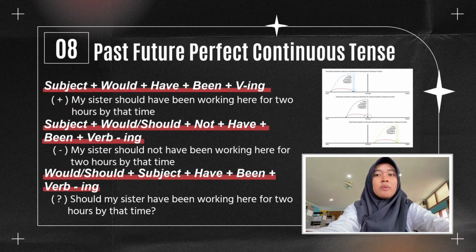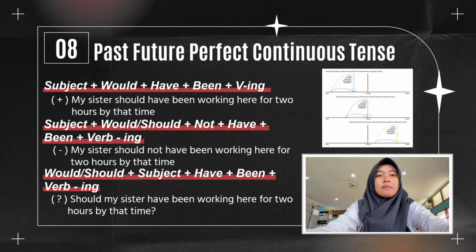or past, or before or while another action or event happened in the future or past, regardless of the fact that the idea has not been proved to be true. The positive structure is subject plus would or should plus have plus been plus verb-ing. The example is: my sister should have been working here for 2 hours by the time.